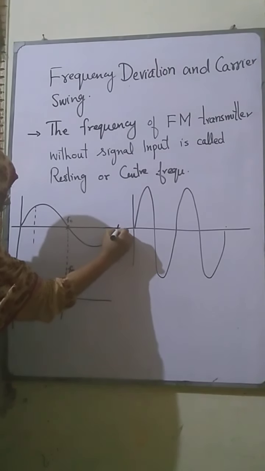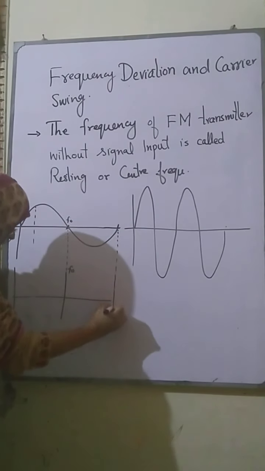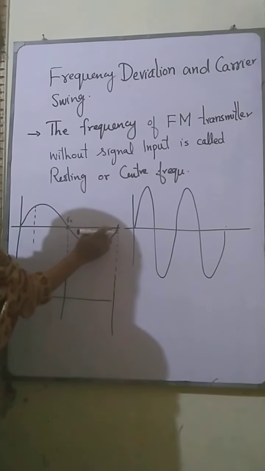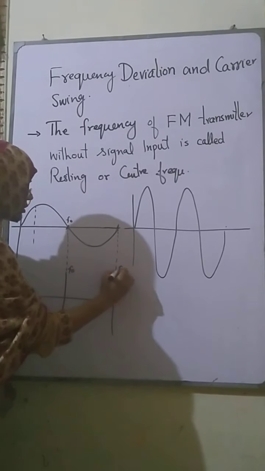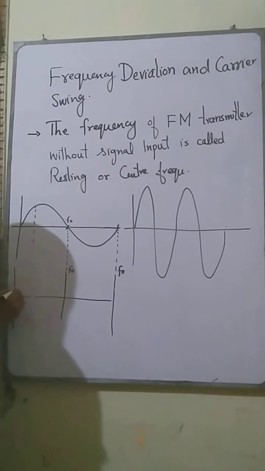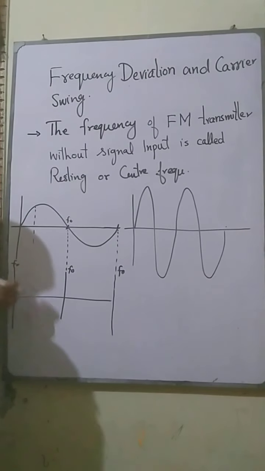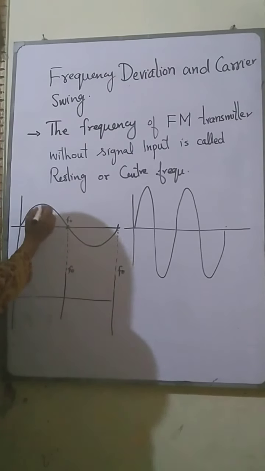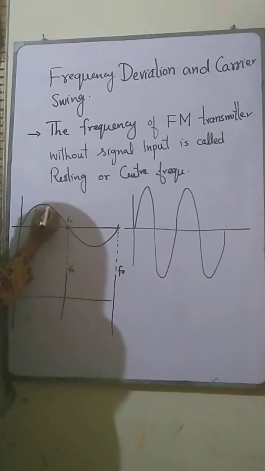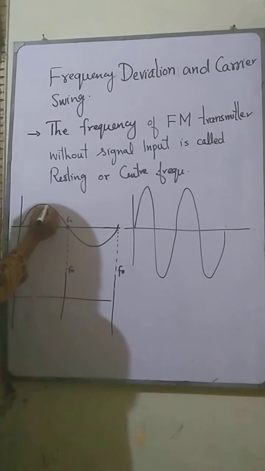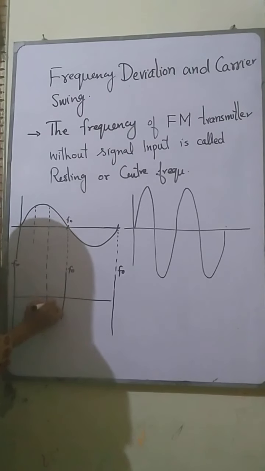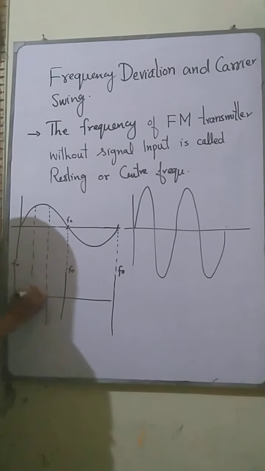Here also the amplitude of the modulating signal is zero, so it is also f naught. This is the resting frequency. And in the portion where the amplitude of the modulating signal is high, the frequency is also high.